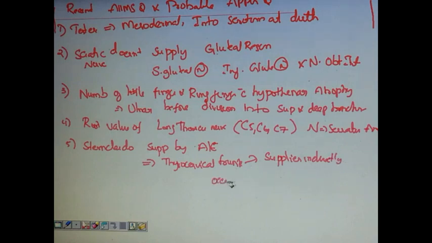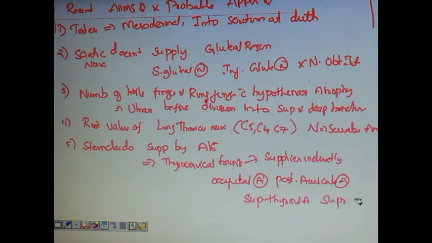Remember occipital artery, anterior auricular artery, superior thyroid artery, and suprascapular artery. These supply directly, but thyrocervical trunk supply indirectly.